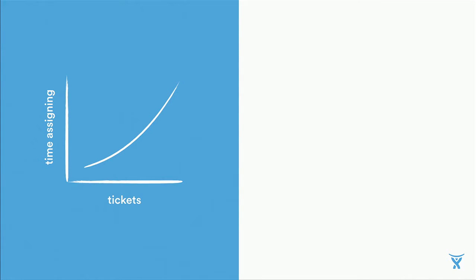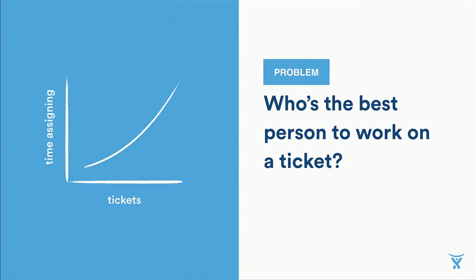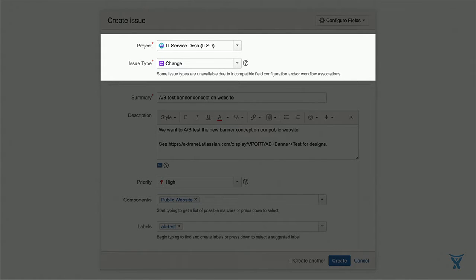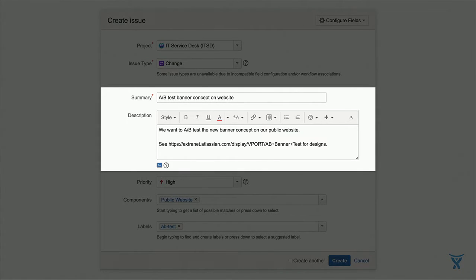Now, as the number of people and volume of tickets increase within an organization, the job of triaging and assigning the ticket to the right person can become a cumbersome process. So the problem we're trying to solve here is who's the best person to work on an incoming ticket? Now, when an issue comes in, there's a bunch of data in there, like the project and issue type. So this particular request is for the IT team, and it's a change request. Now, we've got free text in the issue summary and description explaining that this is a task to run an A/B test on our public website.